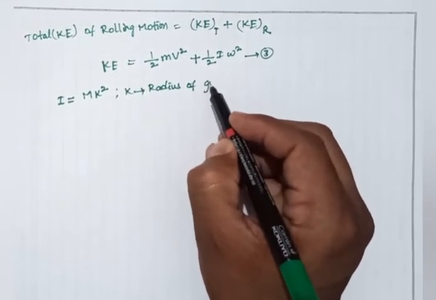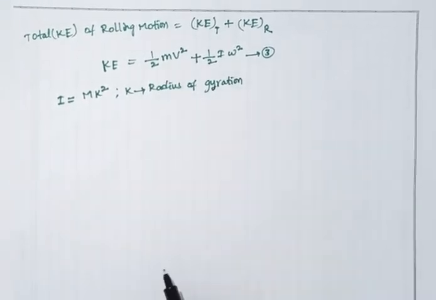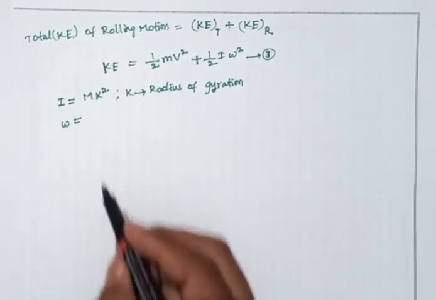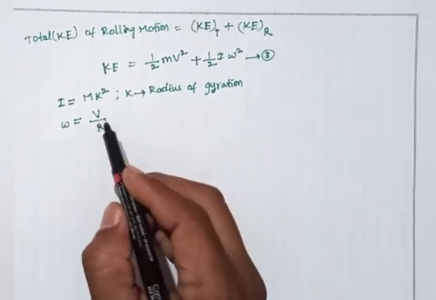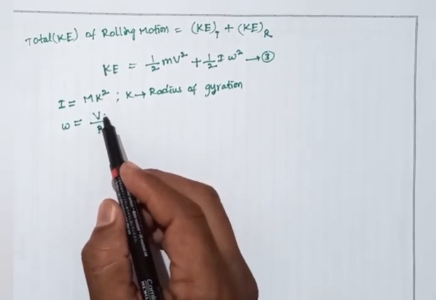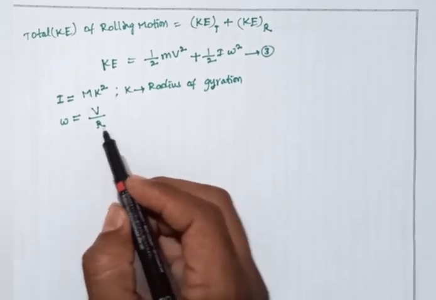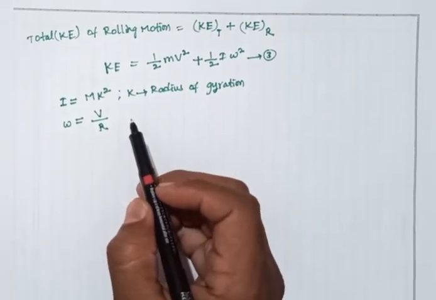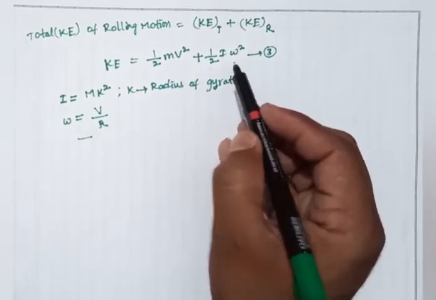Again omega equals v by r, where v is the velocity of the center of mass and omega is the angular velocity of the rotating body. r is the radius of that particular disk or body.